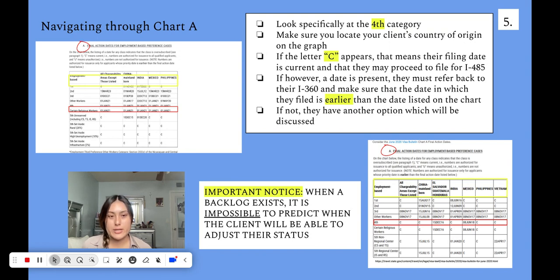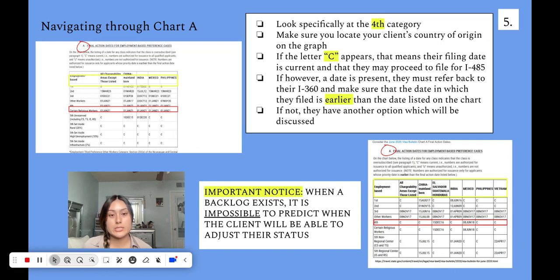If, however, a date is present, that means there is a backlog, and it's important to tell them that when a backlog exists, it's impossible to predict when the client will be able to adjust their status. Besides the backlog existing, they have to make sure that the date they filed their I-360 is earlier than the date listed on the chart.